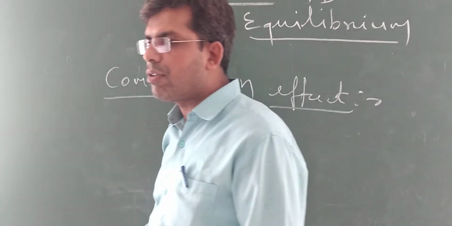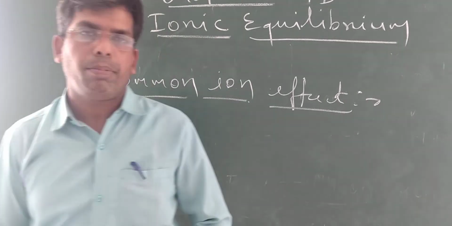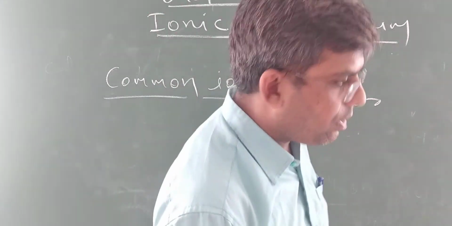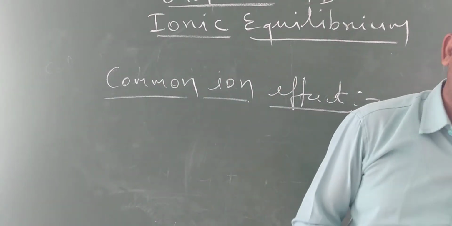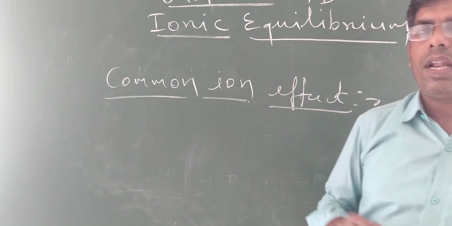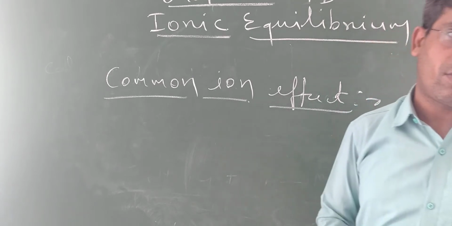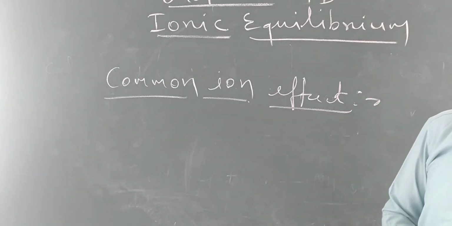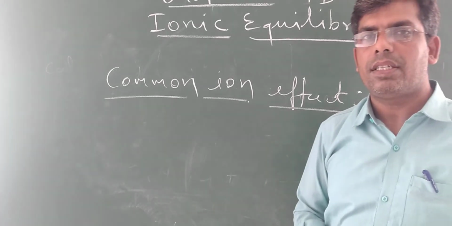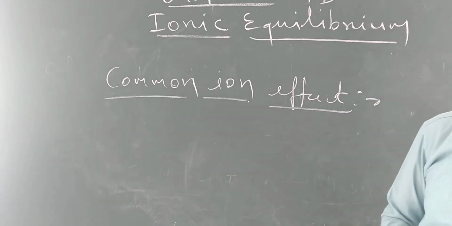Dissociation of the weak electrolyte decreases. Such an effect is known as the common ion effect. Means if two electrolytes are taken, in which one ion is common, then in presence of one strong electrolyte, dissociation of the weak electrolyte is suppressed. That is known as the common ion effect.